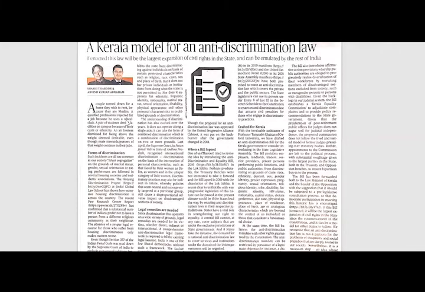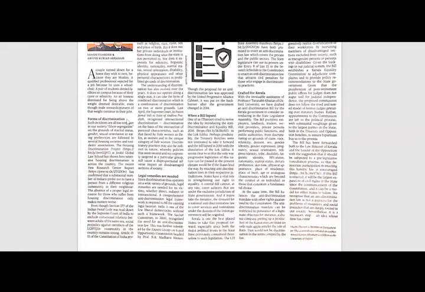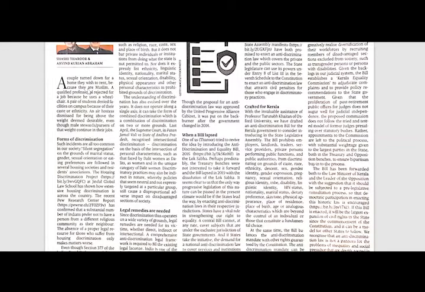Now, this article has a brilliant introduction which can be used in our essays also. The introduction goes: a couple turned down for a home they wish to rent because they are Muslim. A qualified professional rejected for a job because he uses a wheelchair. A pair of students denied facilities on campus because of their caste or ethnicity. An air hostess dismissed for being above the weight deemed desirable, even though male stewards or pursers of that weight continue in their jobs. Such incidents are all too common in our society.